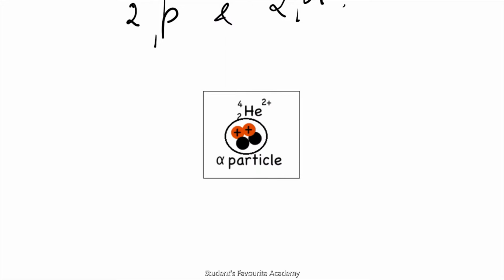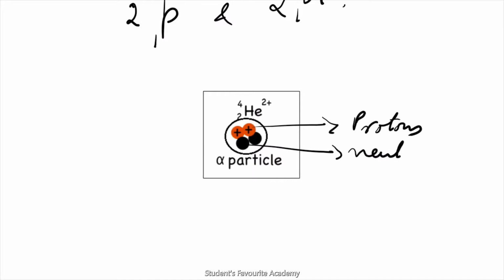This alpha particle is similar to a helium nucleus, containing two protons and two neutrons. These are the protons and these are the neutrons. So it is similar to a helium nucleus.